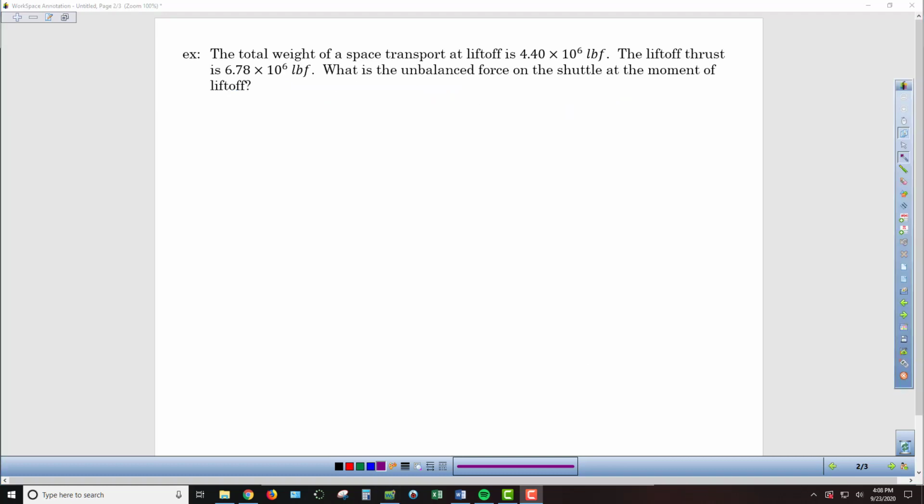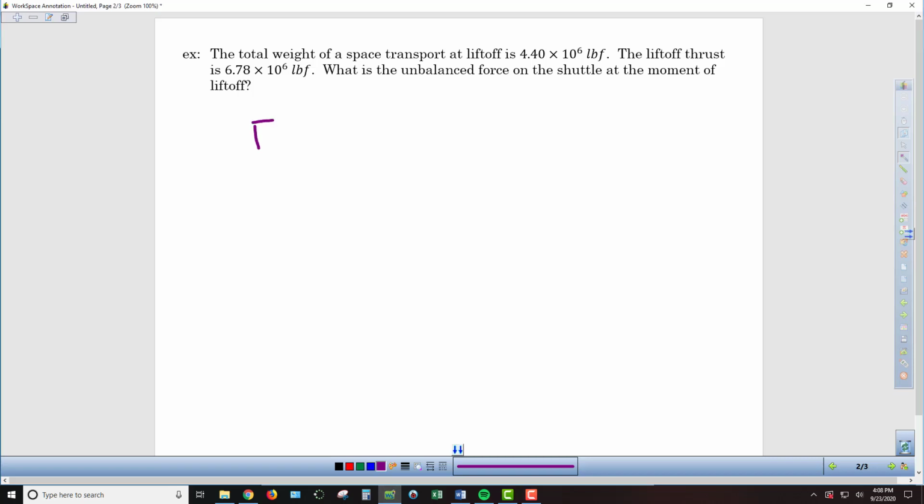In the second example, we're looking at a space transport that's trying to overcome gravity in order to be able to take off into space. And so we see that the weight of the space transport is 4.4 million pound force. Remember, weight is a force. And then the liftoff thrust is 6.78 million pound force. And so we want to know what's the unbalanced force that the shuttle needs to have in order to overcome gravity.